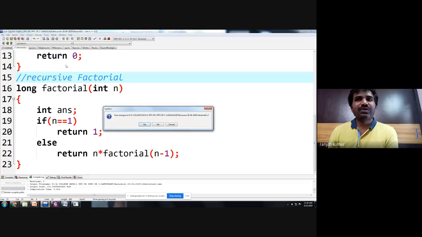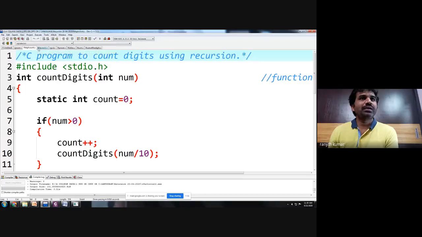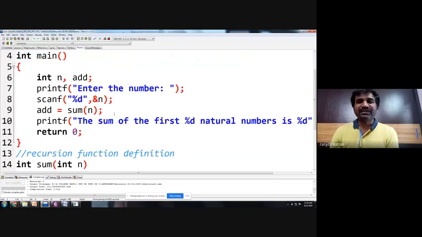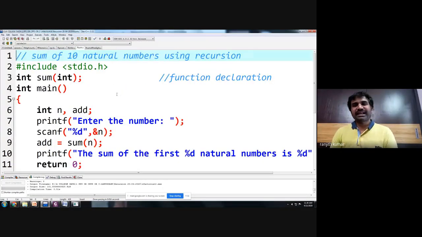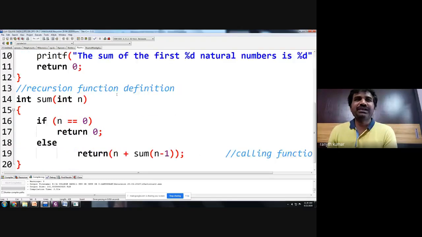Next, we want to show you an example. The same way, you want to calculate a sum here. Now in the factorial, what are you doing? Factorial means multiplication process. Assume that you want to calculate the sum of the natural numbers from 1 to n. So in the factorial, you will multiply, whereas in the sum of the natural numbers, you will add.